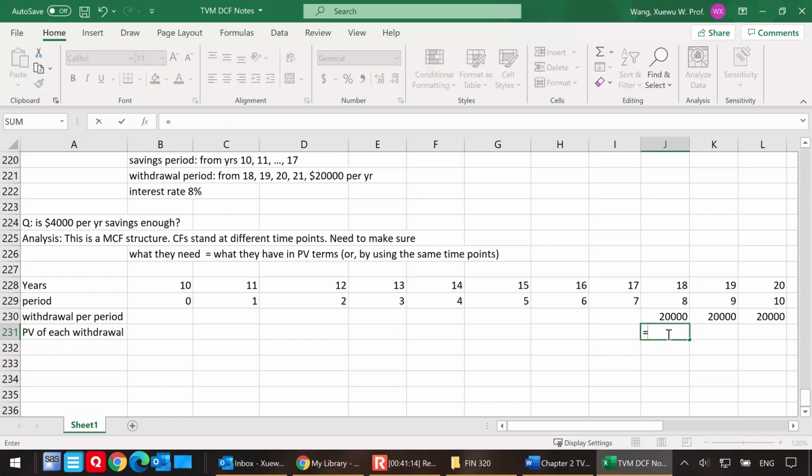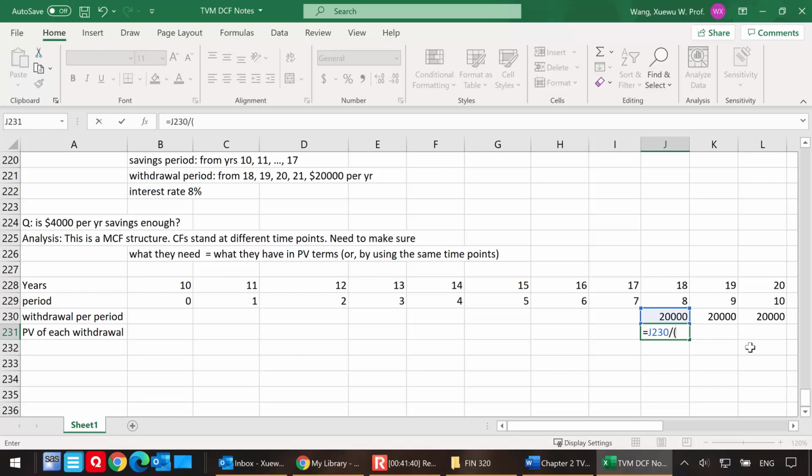I want to do the discounting for the year 18 withdrawal and copy across. Think about this for a second. This is going back to how we treat multiple cash flows. We're just breaking these 4 withdrawals into 4 single cash flows.